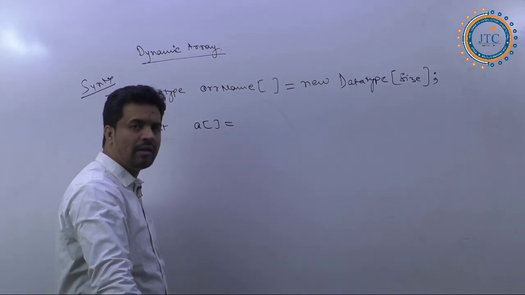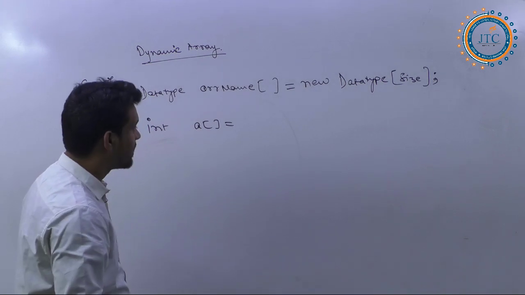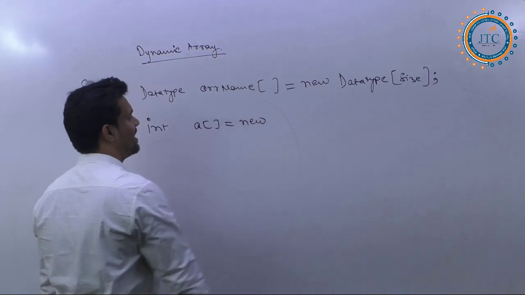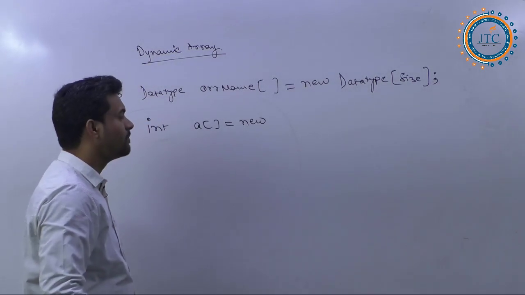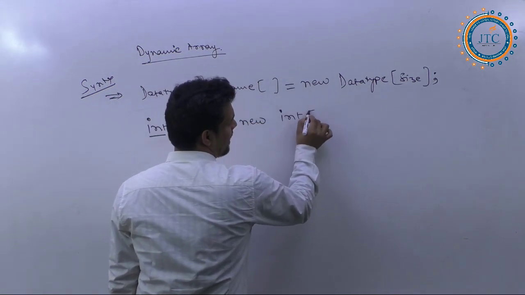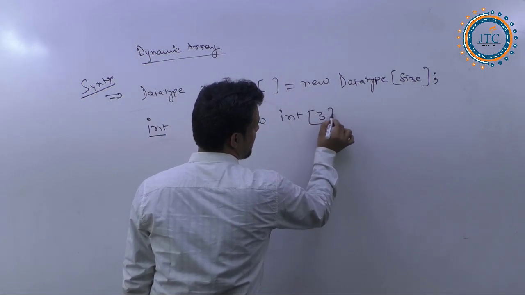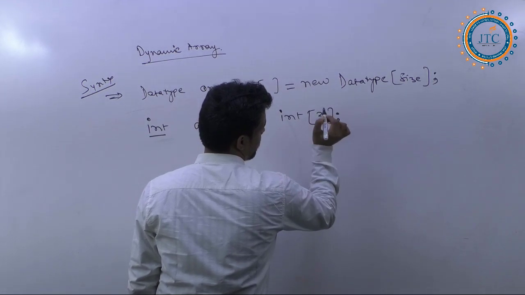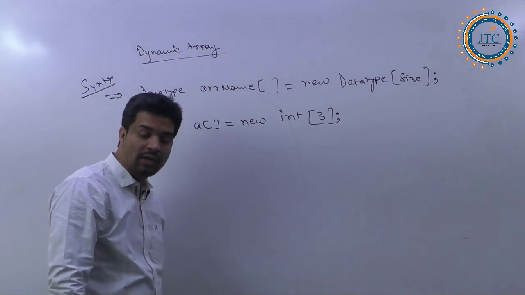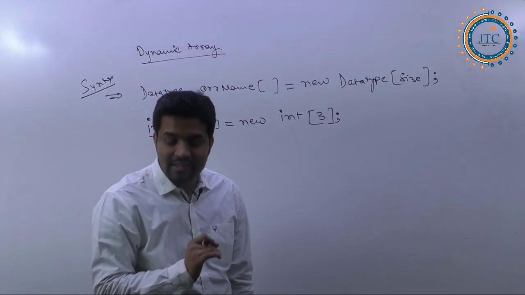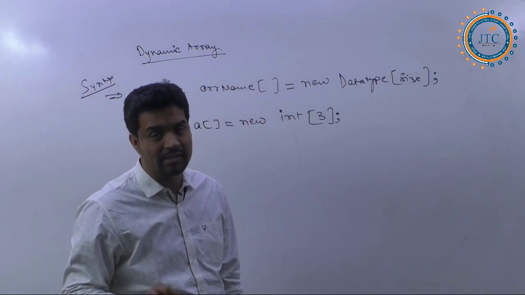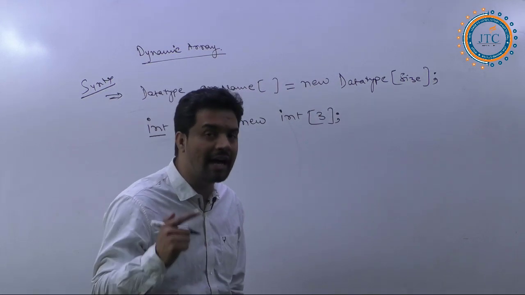So a is equal to new of int, and inside this suppose I am giving the 3 here. Fine. And what is it that we are calling this one as? We are calling this one as a static type of array. Sorry, dynamic array we are calling. It is a dynamic array.